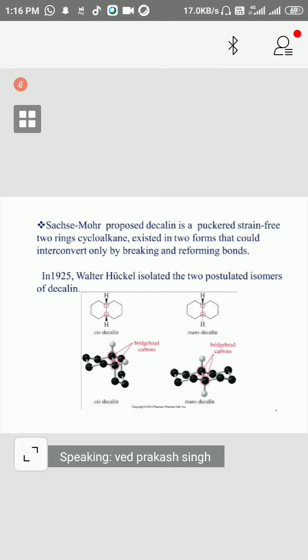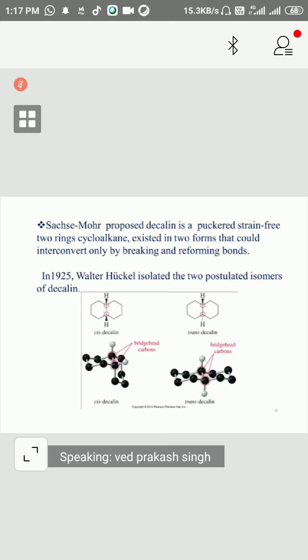Now we can see here, two decalin systems are here, cis-decalin and trans-decalin. In cyclohexane, we know that cis and trans are interconvertible.